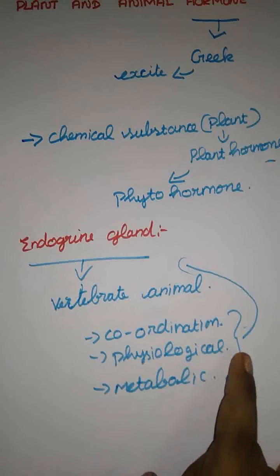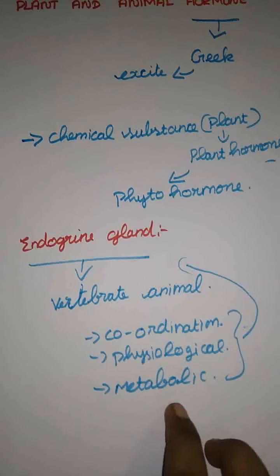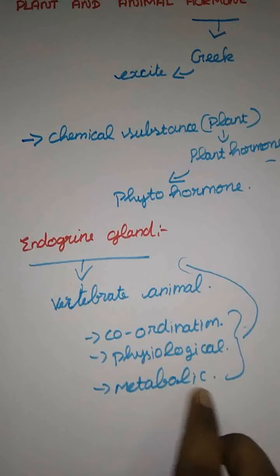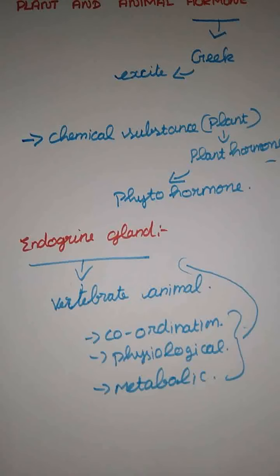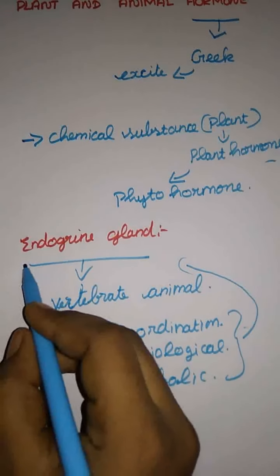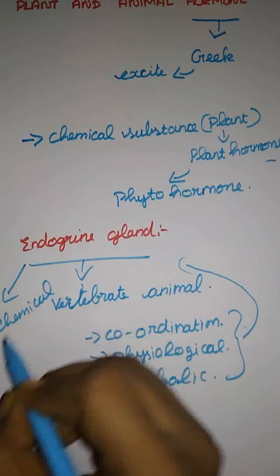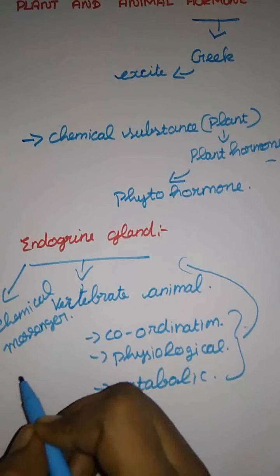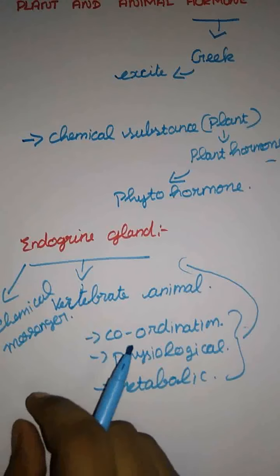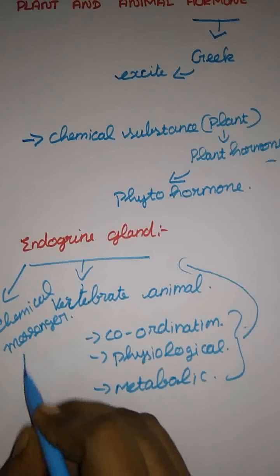And next one, physiological activity. As you know what physiological is, we already said that. And next one, metabolic, that is chemical functioning, that is growth factors. Metabolic activity. And the endocrine system acts as a chemical messenger also. A chemical messenger is produced by a specialized gland, that is what we say the endocrine gland. Here they have some responsibilities.